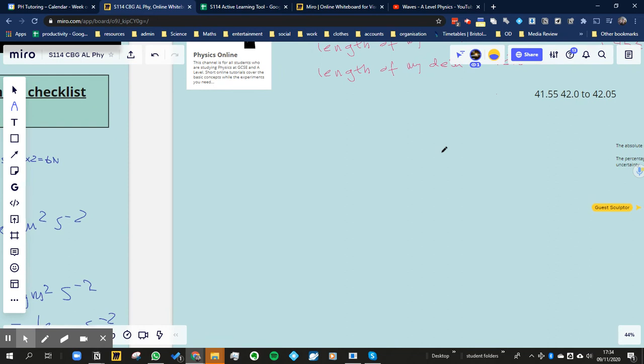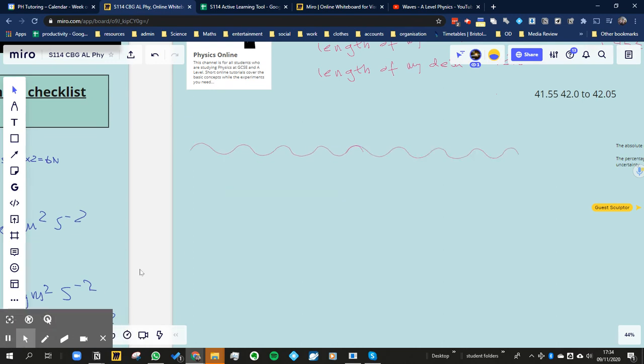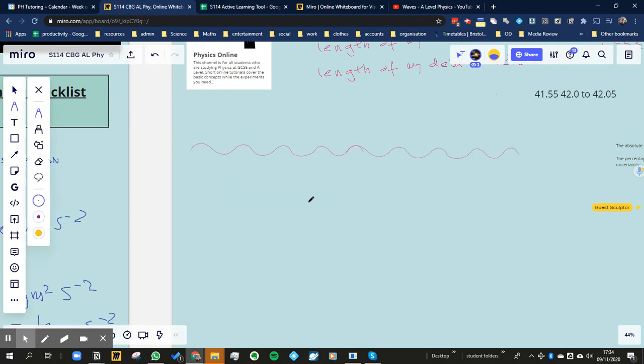I'll demonstrate an experiment which you see in GCSE papers as well. Let's say we're going to measure the wavelength of some water waves. Oops, that was very wobbly. Let's try that again. Right, so what I'm going to do is take that, rotate it, and then squash it down. Okay, so let's say I've got these water waves here, and you say, how would you go about measuring the wavelength? Well, the wavelength is between any two identical points.